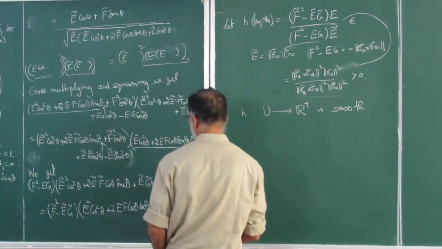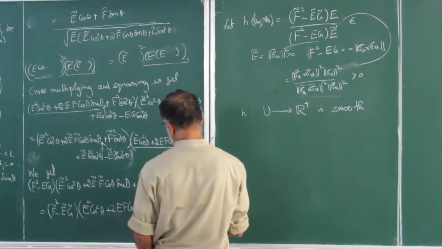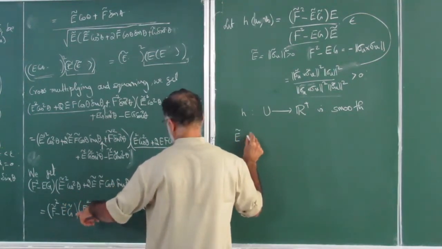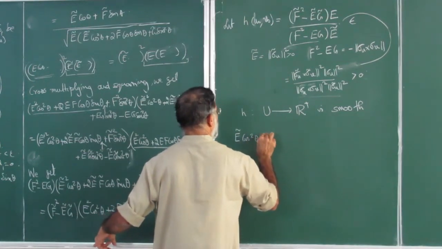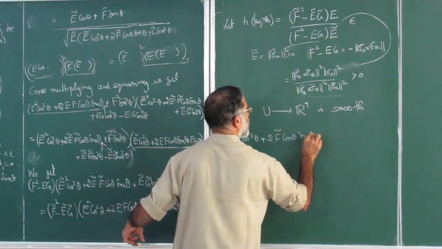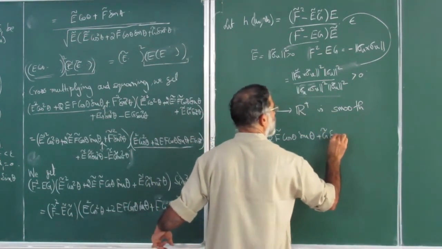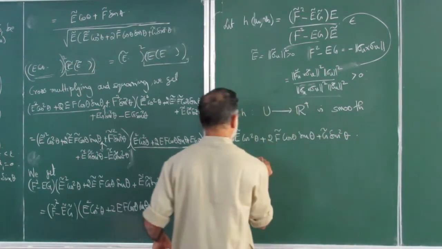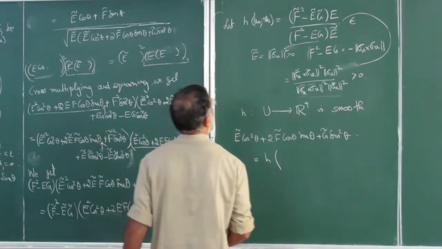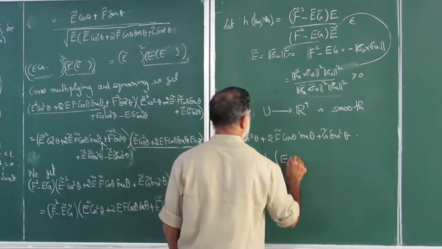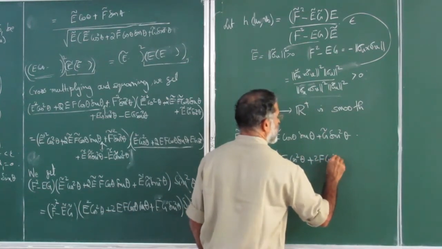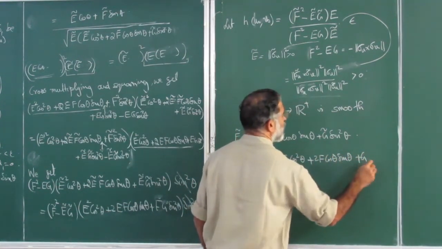Our original expression is going to become something like this. That is, E tilde cos square theta plus 2 f tilde cos theta sin theta plus g tilde sin square theta is equal to, now all these expressions are taken on the right hand side, h times E cos square theta plus 2f cos theta sin theta plus g sin square theta.